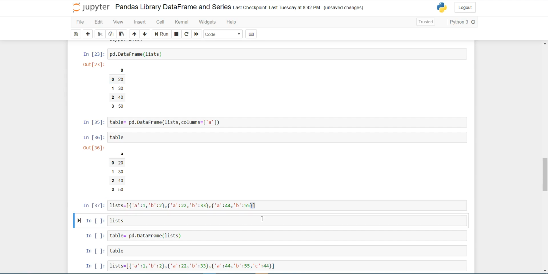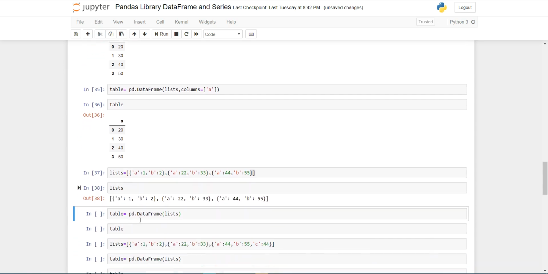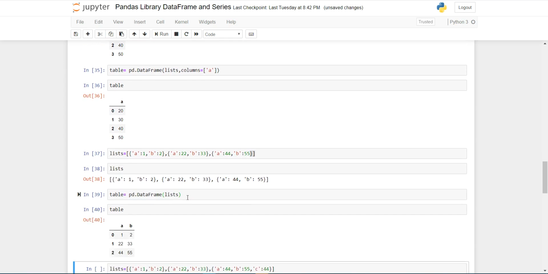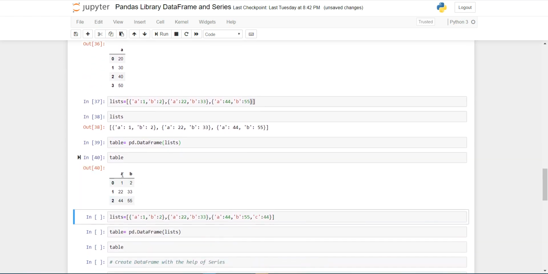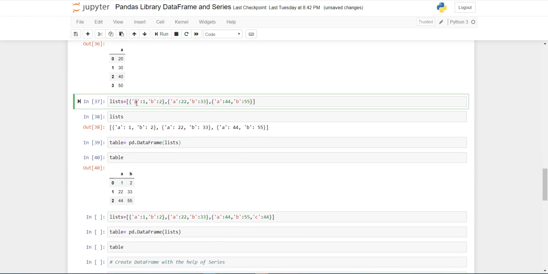This list is 3 cross 2 dimensional, so I can check it with the help of shape. So this is my list and I am passing this list in the data frame. Now our data frame is this with the column names. Here the key is A, meaning the column name is A. I am passing the first value as 1 in column A, and in column B I am passing the first value as 2, and in column A the second value is 22, in column B the second value is 33. Similarly, in column A the third value is 44, and in column B the third value is 55. So I have created this data frame with